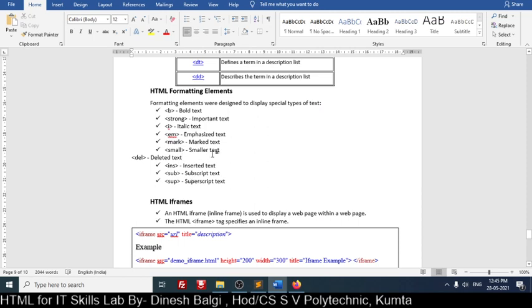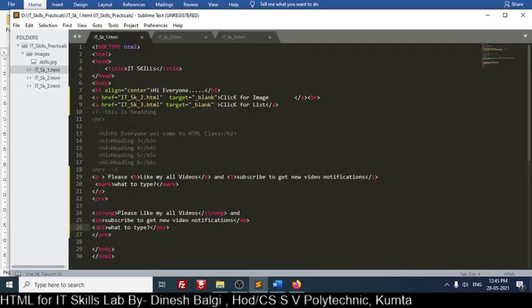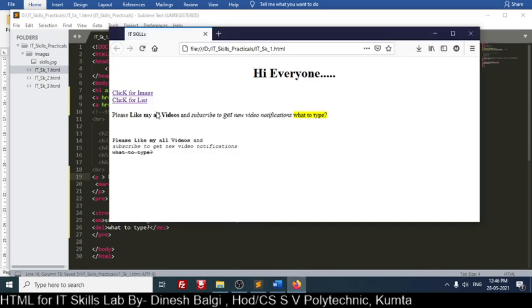Small and big also we can use. Small for making the text smaller and big for making this big. I think it is not mentioned here. We will try big. Okay, this is the text. We will just use big here and use big here. Big. See here, the text has become large size.